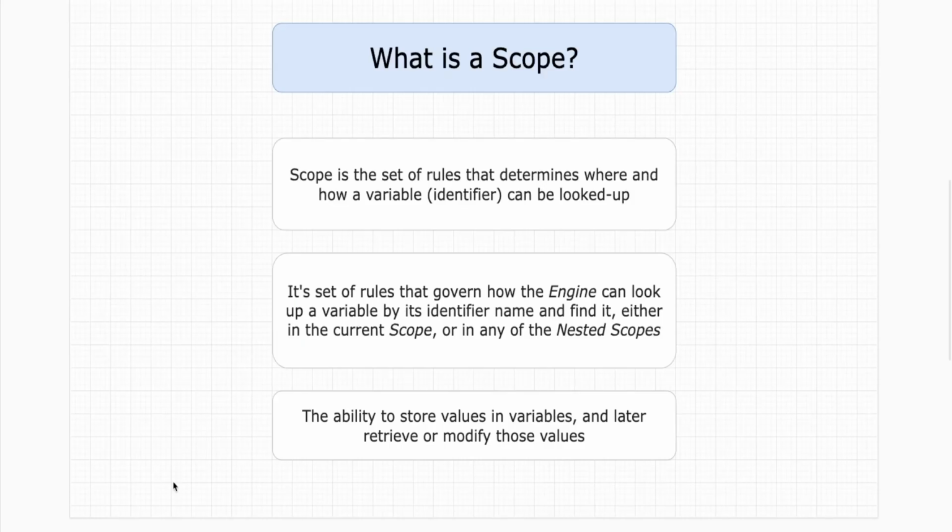Alright guys, let's have a quick recap of what scope is. In the previous video, I showed you two definitions. Scope is the set of rules that determines where and how a variable can be looked up. The second definition says it's a set of rules that governs how the engine looks up a variable by its identifier name and finds it either in the current scope or in any of the nested scopes. In layman's terms, you can think of scope as a container which allows us to store a variable and then retrieve it when we need it. As simple as that.